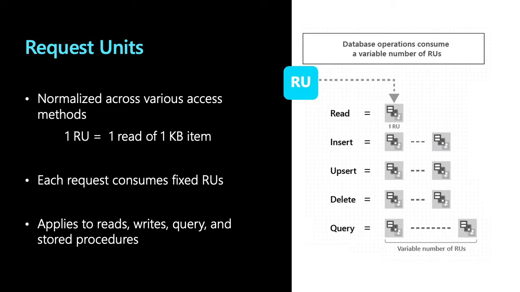Each request, whether it is a write, read, upsert, or delete, will consume fixed request units in Cosmos DB. The request units can be affected by several factors, either the size of the document or the indexing of your document in Cosmos DB. All the other background operations in Cosmos DB don't impact your request unit consumption.